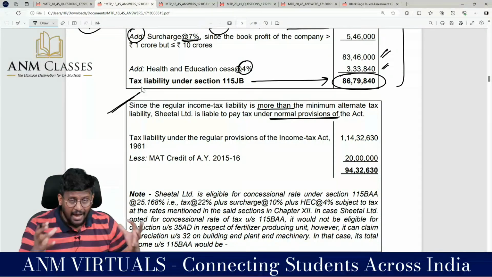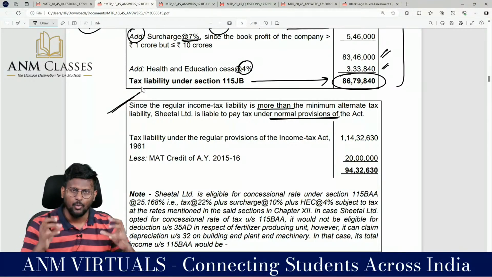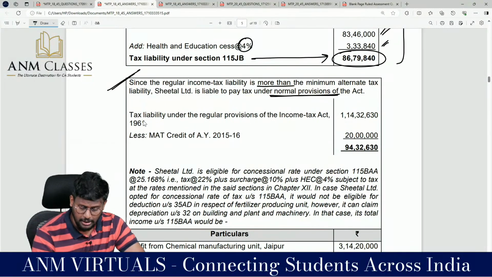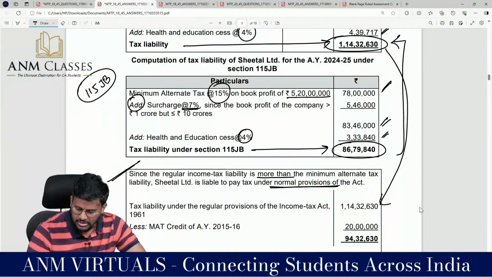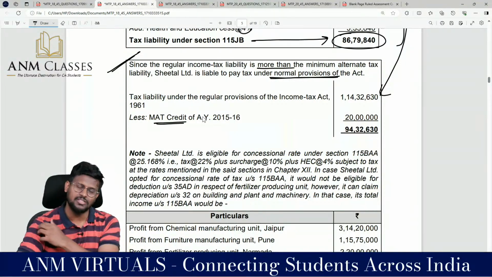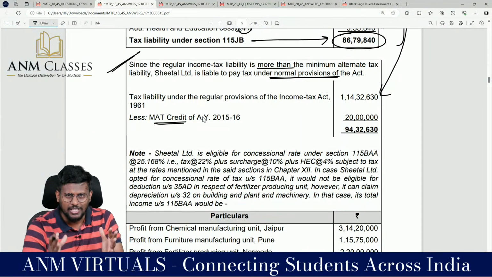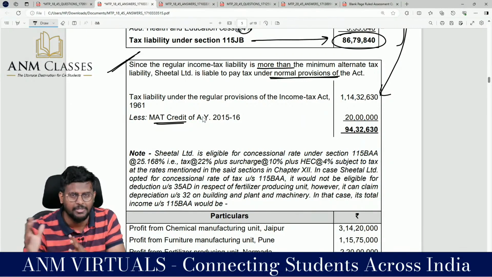So I have compared the normal route with the MAT route. Now the normal route is higher. I will travel through the normal route. Tax liability under the regular provisions of the Income Tax Act is 1 crore 14 lakh 32,630. And we are having MAT credit. We know that entire MAT we cannot set off. We have discussed this in class. Only the difference between the tax payable as per the normal route and tax payable as per the MAT route, that difference can be set off.